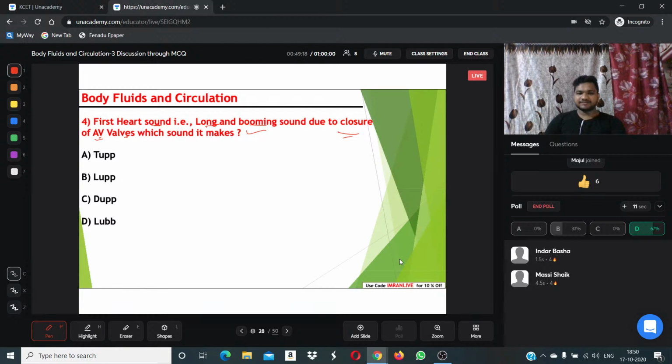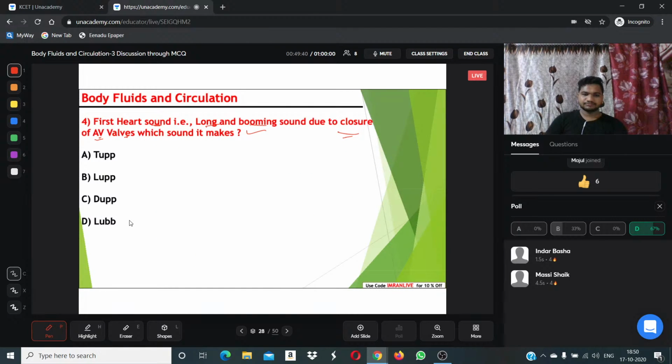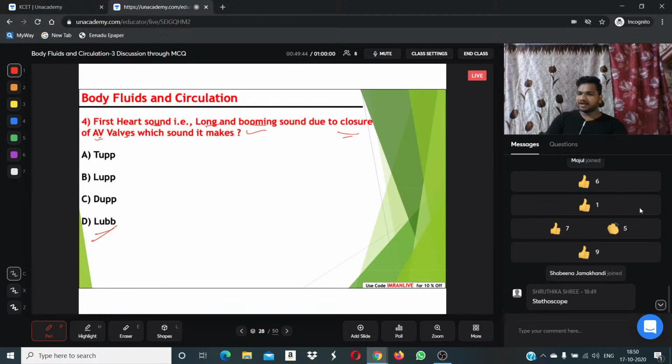Shall we go to the previous slide to find the right answer? Due to closure of atrioventricular valves, heart sound 1 is produced, that is lub. It is given in NCERT as heart sound 1, lub. Clear? So the answer will be D. If you gave the wrong answer, no need to worry. You are not going to lose marks in NEET or KCET. You will come to know the right answer.